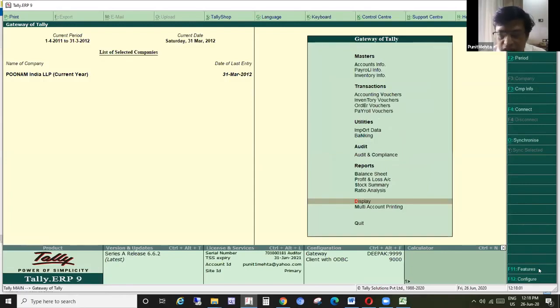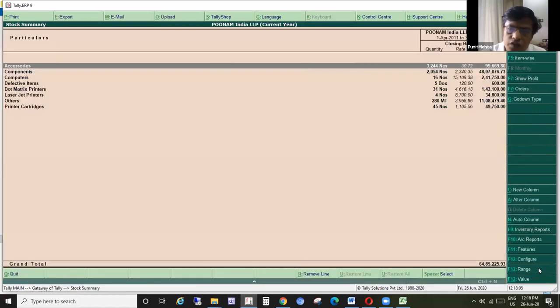The other part that you should also know is Control F12, which is there in the stock summary screen. Why is it important? I will be taking up the audit tool a little later, but here I am saying that the Control F12 functionality is for finding out the purchase voucher details or the sale details.